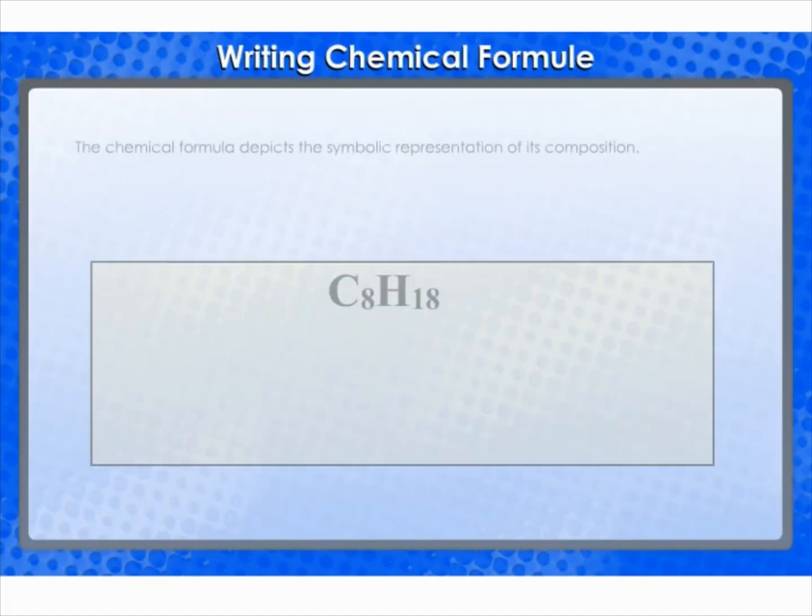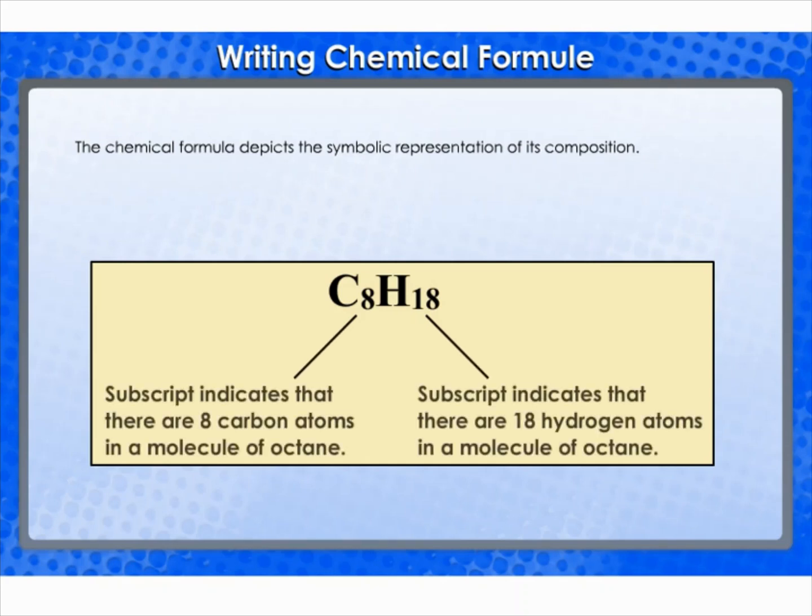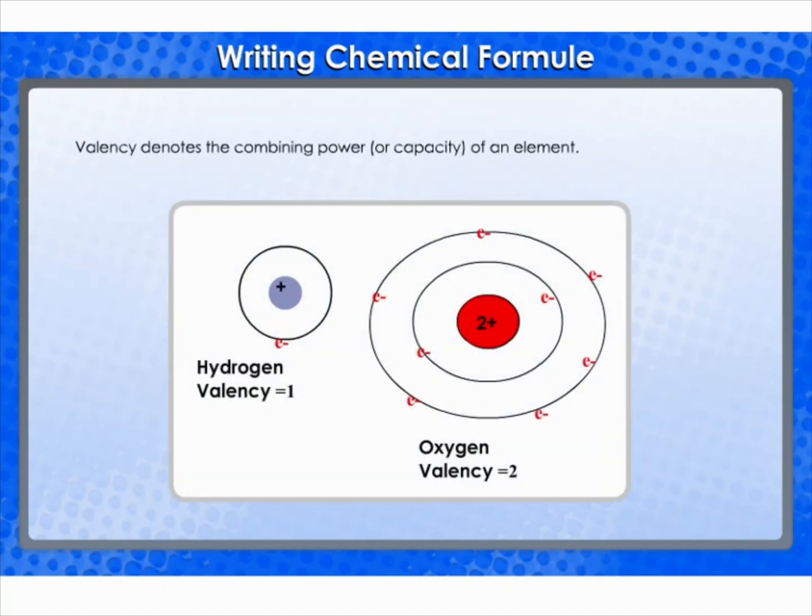Writing chemical formulae. The chemical formula of a compound is a symbolic representation of its composition. The chemical formulae of different compounds can be written easily. For this exercise, we need to learn the symbols and combining capacity of the elements. Valency denotes the combining power or capacity of an element. Valency can be used to find out how the atoms of an element will combine with the atoms of another element to form a chemical compound. The valency of the atom of an element can be thought of as hands or arms of that atom.